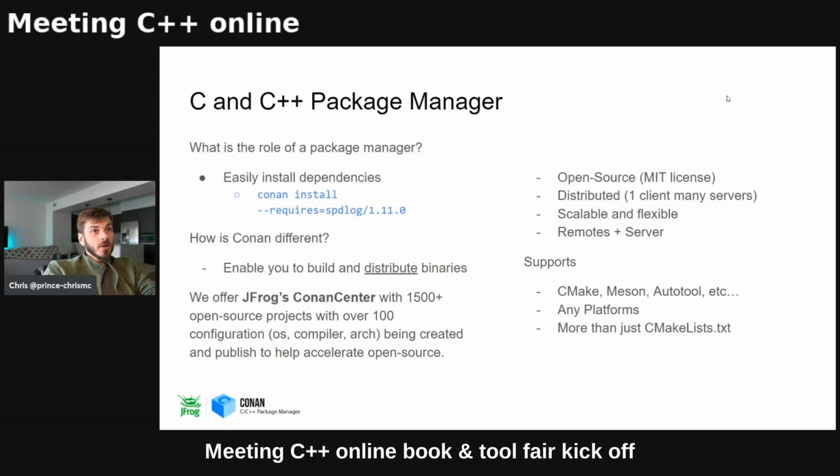It's a distributed model, so there's one client to many servers. It's scalable and flexible, so you can have different combinations of remotes and servers working together. It supports all the major build systems, so CMake, Meson, Autotools, any platform, Windows, Linux, iOS, Android, to your heart's content, embedded devices as well. And it's more than just CMakeLists.txt. Being a Python package manager really gives you some flexibility so you can do more things and more completely.